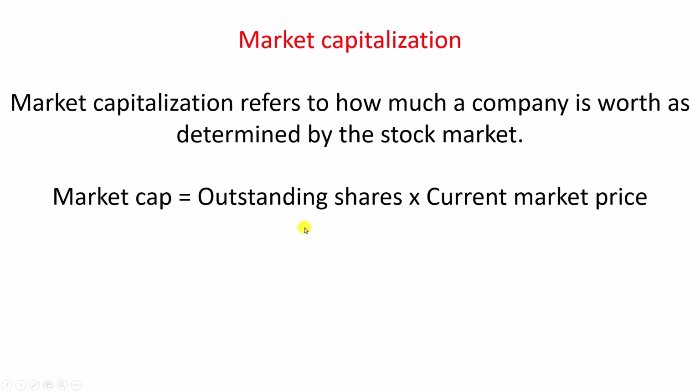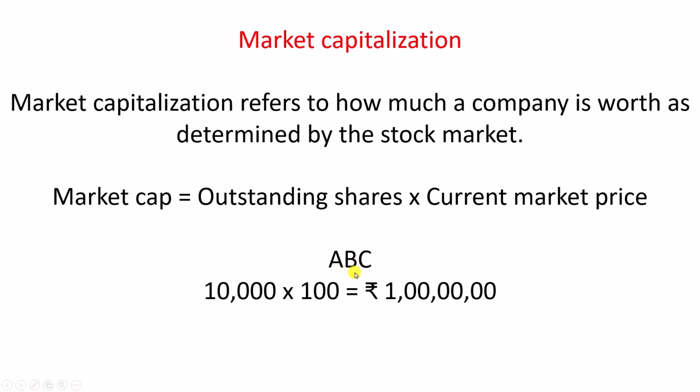Now, let me take an example. Let us say there is a company ABC. Company ABC has a total of 10,000 shares. So these 10,000 shares are outstanding shares. And let us say the current market price of company ABC is 100 rupees.